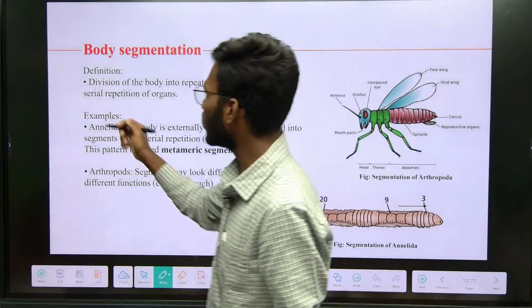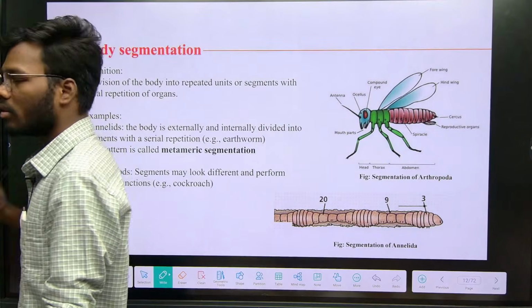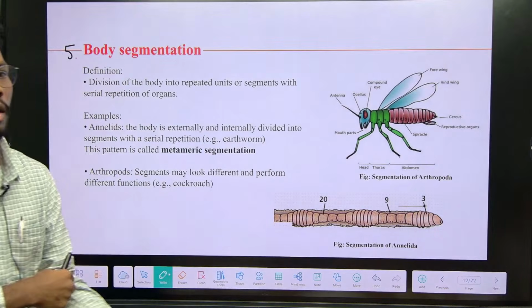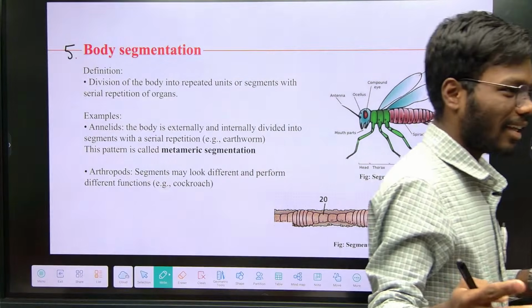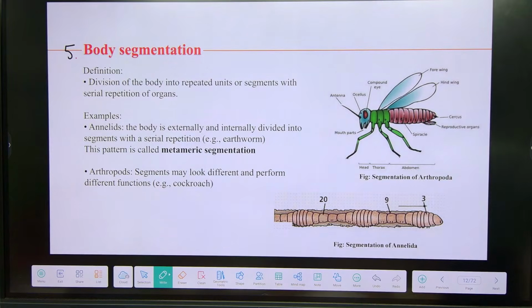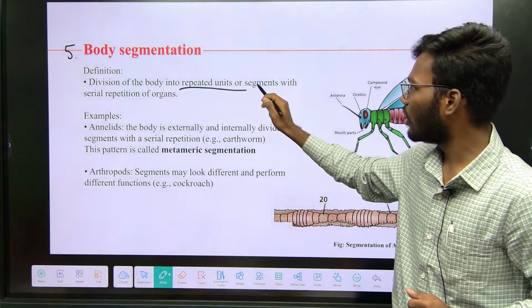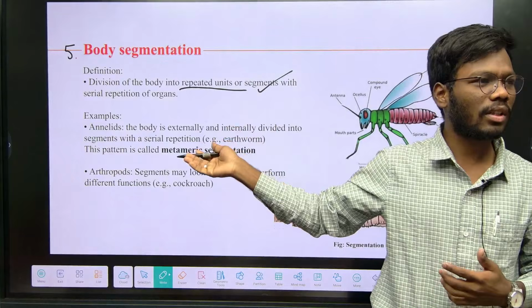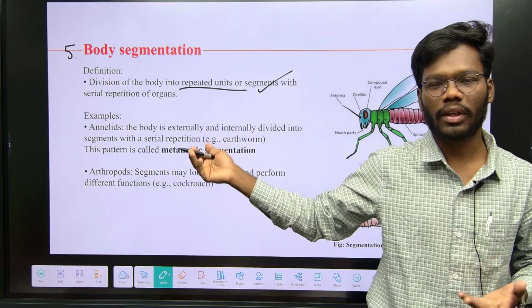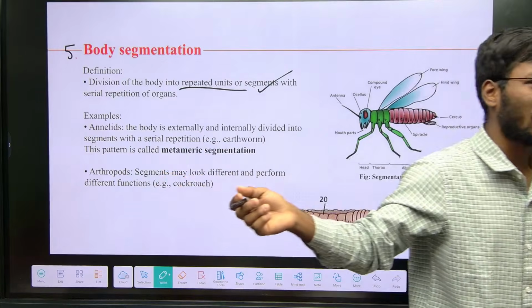And the next one is body segmentation. Generally the body is divided into different regions, right? Head, tail, trunk, like that. In smaller organisms also the body is divided into small segments. It is a serial, repeating series of units, and those repeating units are called segments. Understand? Based on these segments we classify the animals into two classes: segmented animals and unsegmented animals.